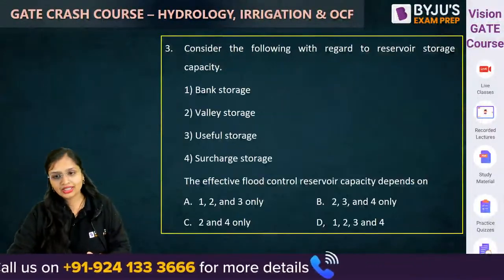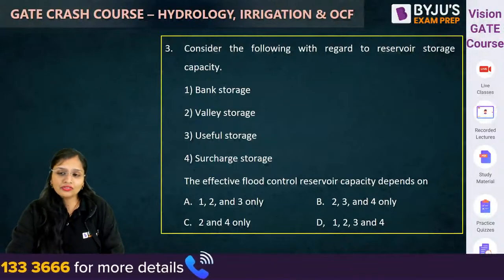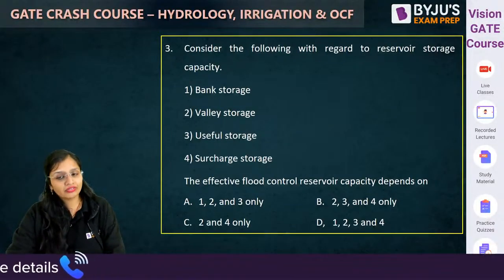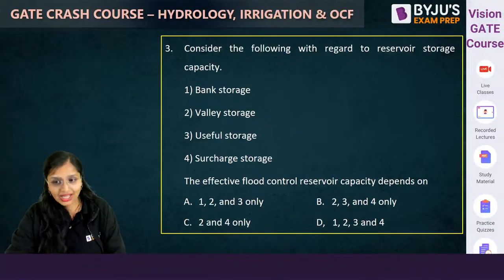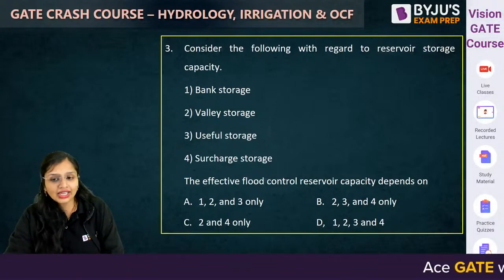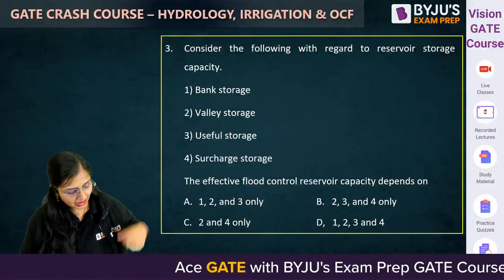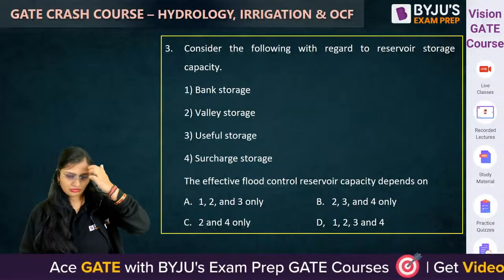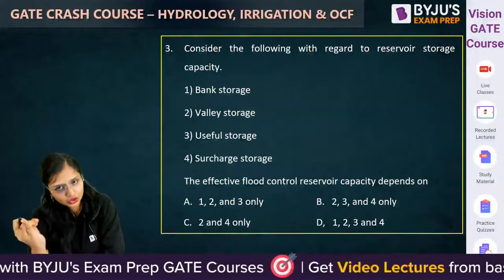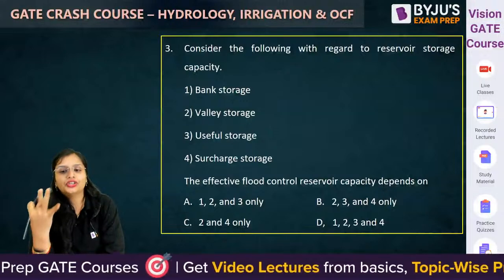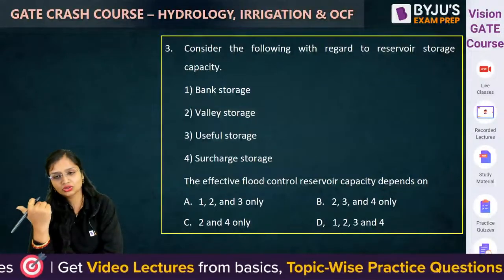Now, next question. Consider the following with respect to reservoir storage capacity. The effective flood control reservoir capacity किस पे depend करती है? Bank storage, valley storage, useful storage, surcharge storage.